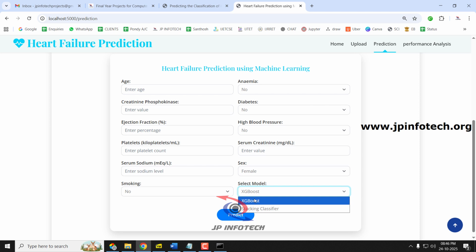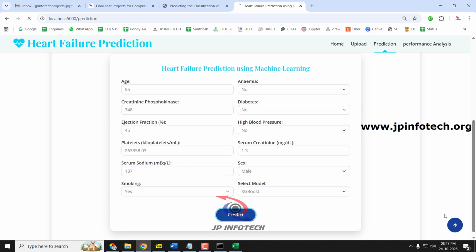After entering the values of the patient, you can just select whether you want XGBoost or the stacking classifier. I will show you both cases and let us see the prediction result. Now for the first case, I'll enter the age as 55, anemia no, creatinine phosphokinase as 748, diabetes no, ejection fraction as 45%, high blood pressure no, platelets as 263,358.03, serum creatinine as 1.3, serum sodium as 137, sex as male, smoking yes, and let us select the model as XGBoost and let me click the predict button.